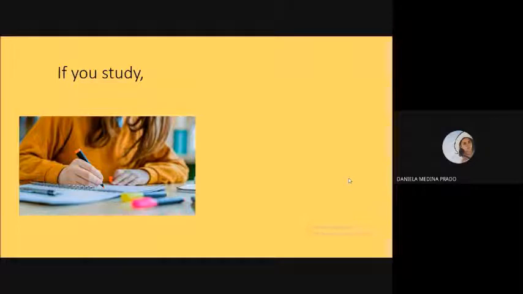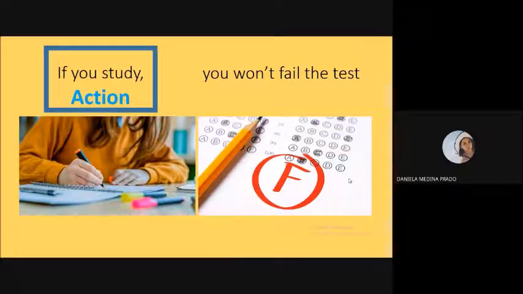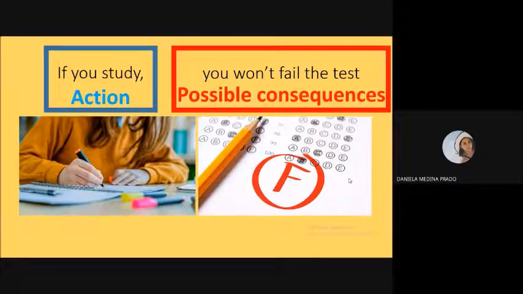Okay, example number 3. If you study, that is an action. What happens when you study? I mean, let's think about it. What do you think will happen? What is the possible consequence of you studying? If you study, you won't fail the test. So action and a possible consequence.